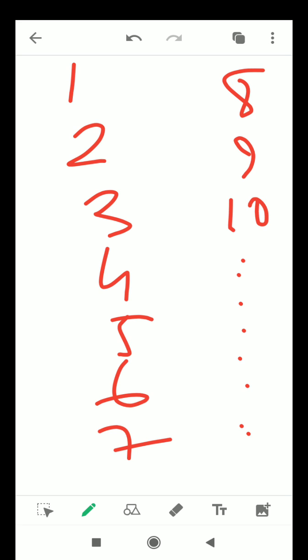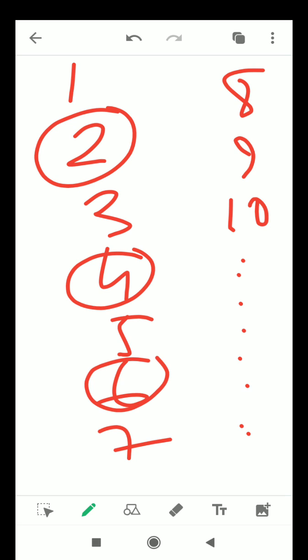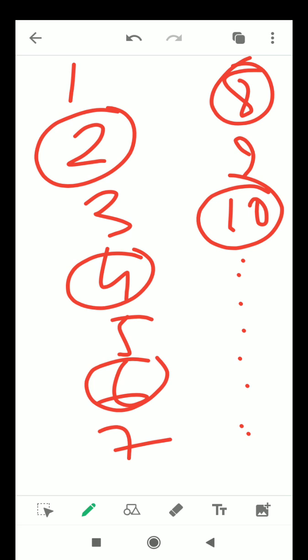Among all these numbers, there are some numbers which are divisible by 2, such as 2, 4, 6, 8, 10. These are all divisible by 2, and there are many more numbers which are divisible by 2. These numbers which are divisible by 2 are called even numbers.